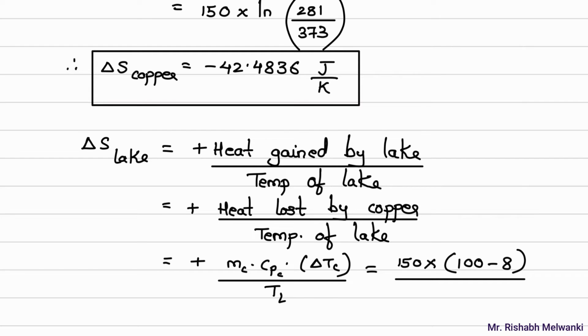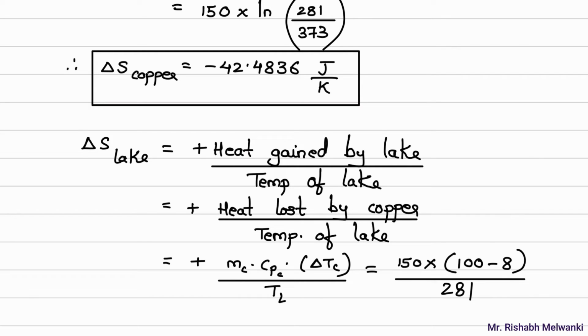The temperature of lake is 8 degrees Celsius. But please remember that a temperature difference you can write in degree Celsius. But whenever there is division by temperature, that value should be in Kelvin. So this value should be in Kelvin. So 8 plus 273, we will get 281.